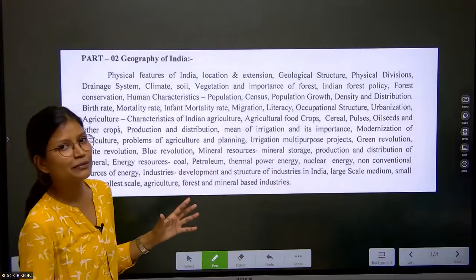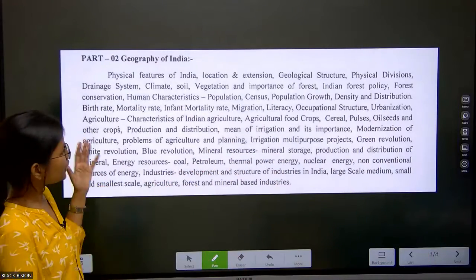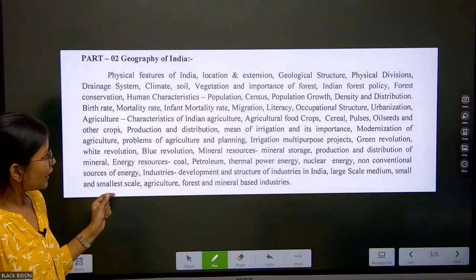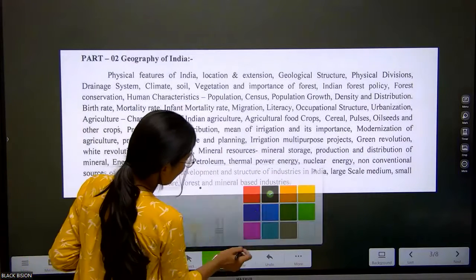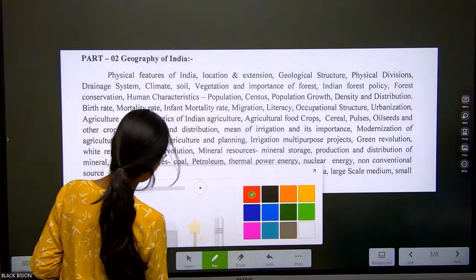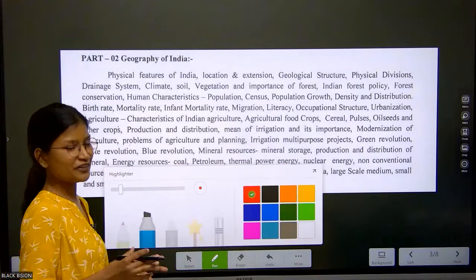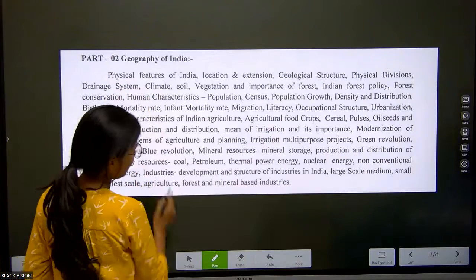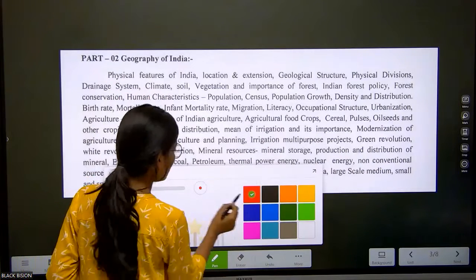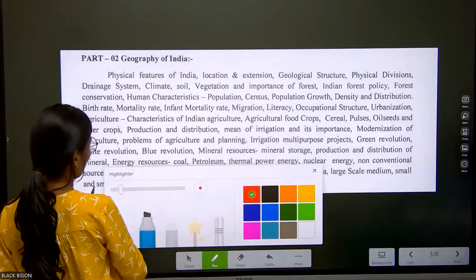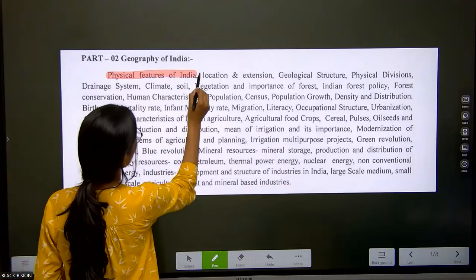This is the complete syllabus of Geography of India. As you can see, there are several topics that we have to deal with. Here, I'll give you notes and provide a lecture on each and every topic. But today, we are focusing on one topic, which is the physical features of India. Let me just highlight it for you. Okay, fine. So we are focusing on the physical features of India.